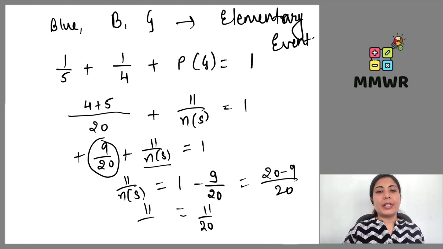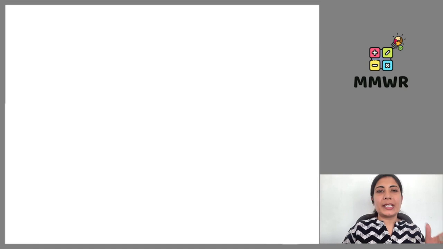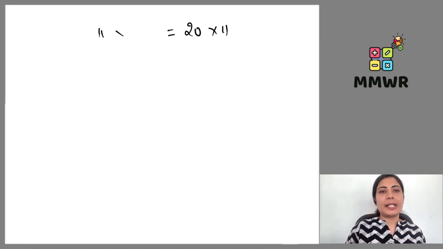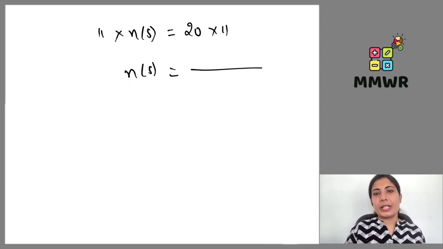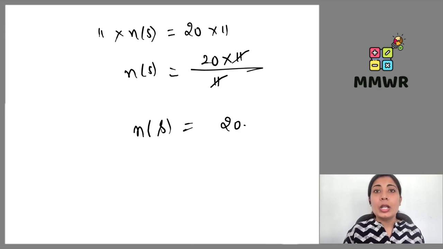So if we simplify this, this is going to give me 20 multiplied by 11 and 11 multiplied with n of s. To get the value of n of s, we will be transferring this 11 to the denominator and we can cut it short, which gives me the value for n of s. That means the total, how many marbles are there? 20 marbles are there in that bag.